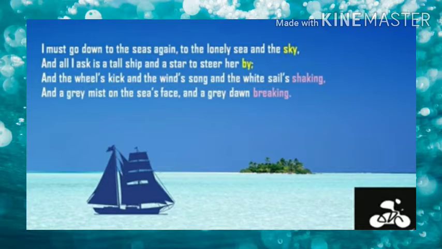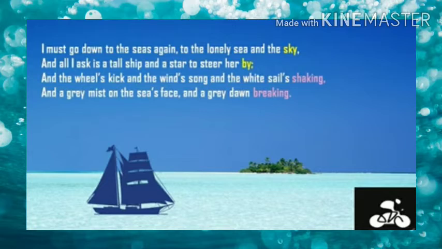White sail is nothing but on the top of the ship you can see a white cloth that has been there for covering for the people who are sitting on the ship. Okay, that particular part will be shaking because of the wind, that we call it as white sails shaking.